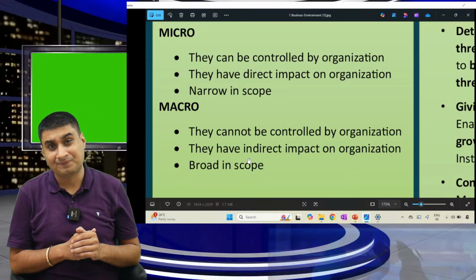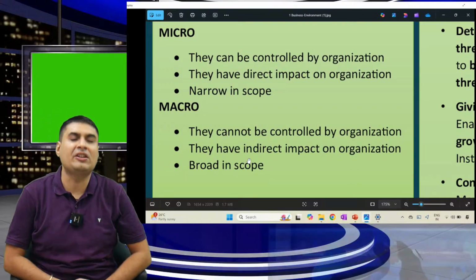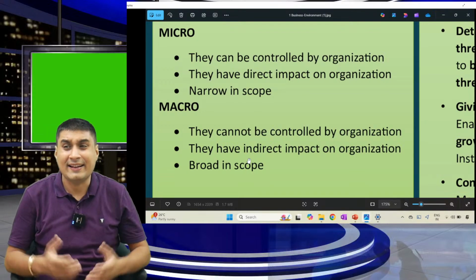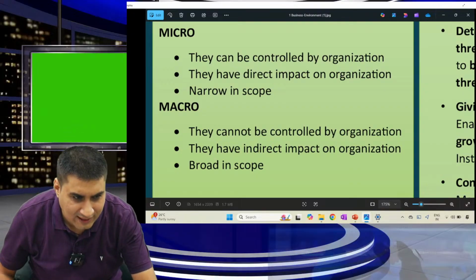Let's take another example. Demographics, population of India. 65% of the population is below the age of 35. Does it have direct impact or indirect? Indirect. More people can do CA if they are young. Yes or no? Yes.